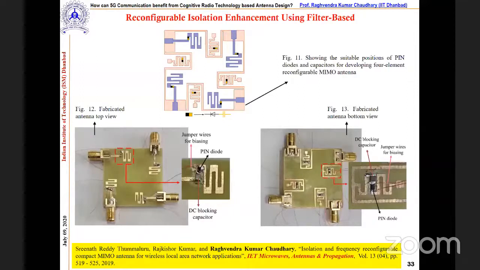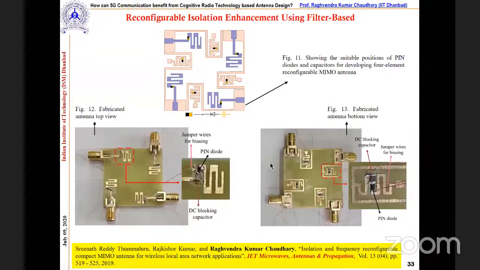So what I told you is that there are two kinds of structures, basically the same structures, but the question is how we accommodate them on the same substrate. This is just a game of changing the electrical length. If you see here, the yellow and this black box, this is the pin diode we use. By the property of the pin diode, we can switch on and off at microwave frequency. So it means we can select the electrical length as per our need. Now you can see in the fabricated structure, we also incorporated this pin diode.